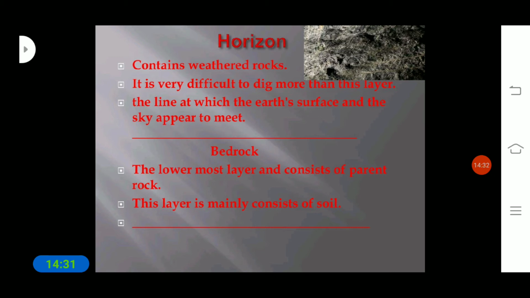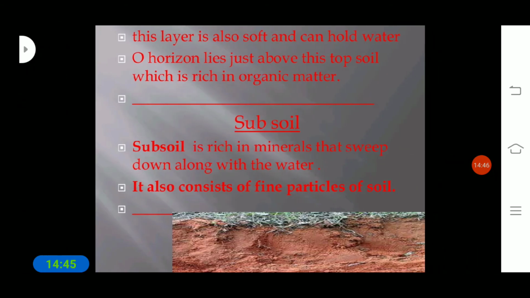Below this horizon, we can see another layer, that is bedrock. The lowermost layer consists of parent rock. This layer is also soft and can hold water. The O horizon lies just above the topsoil, which is rich in organic matter. Next is the subsoil. Subsoil is rich in minerals that sweep down along with the water, and it also consists of fine particles of soil.